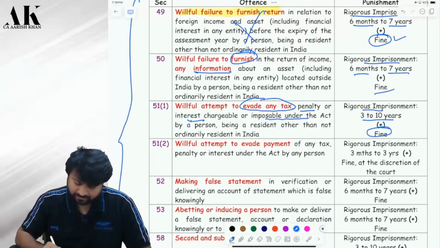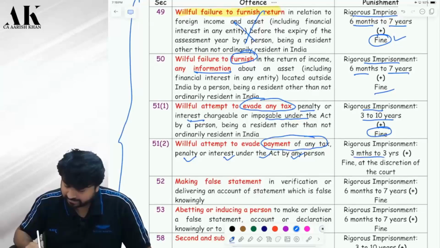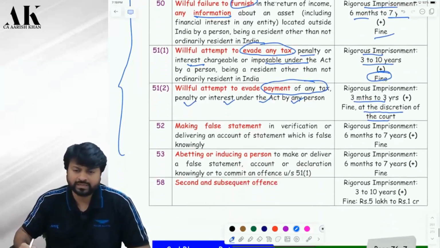Willful attempt to evade payment of any tax, penalty, interest under the act by any person. Rigorous imprisonment 3 months to 3 years. Fine at the discretion of the court. The court will decide the fine.